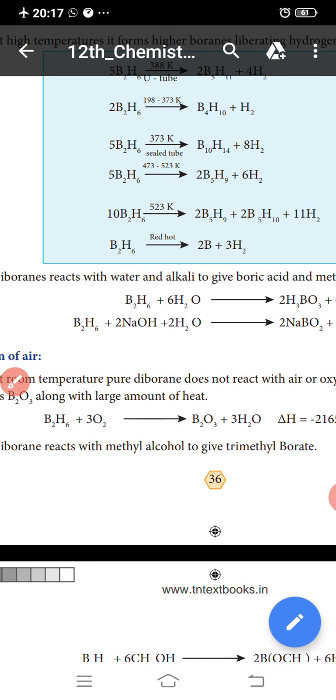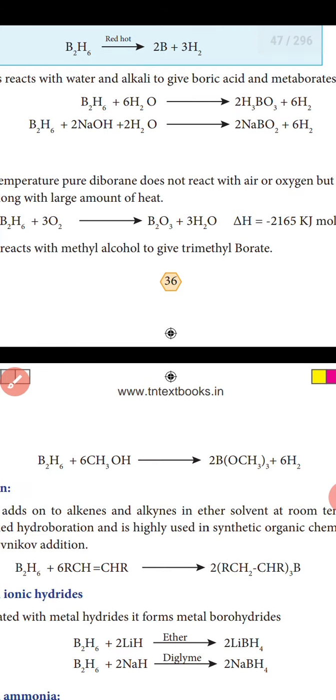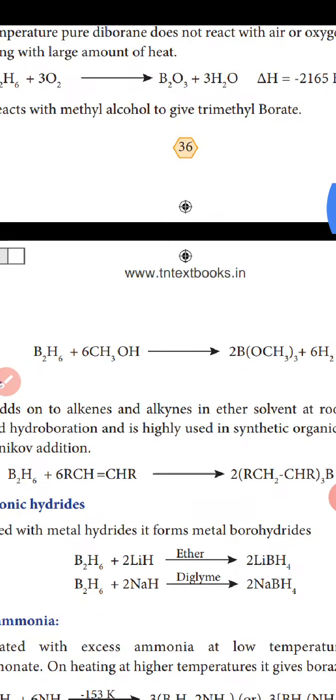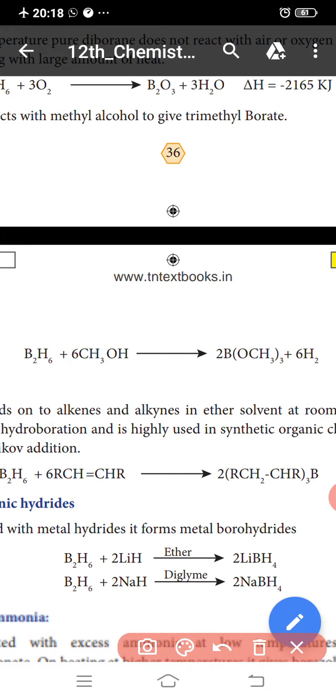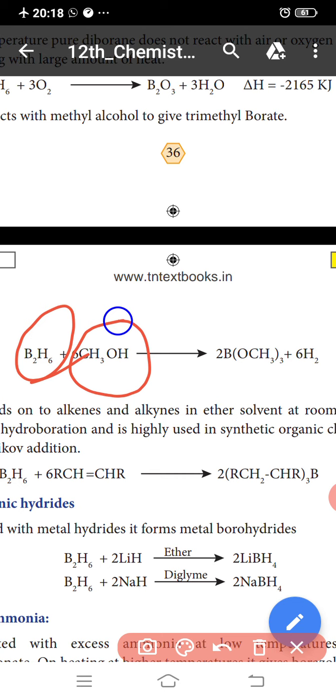The next one we discuss. Diborane reacts with methyl alcohol to give trimethyl borate.